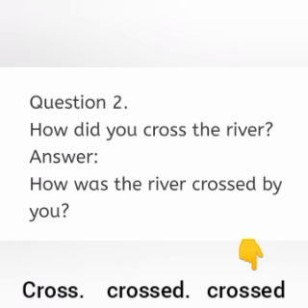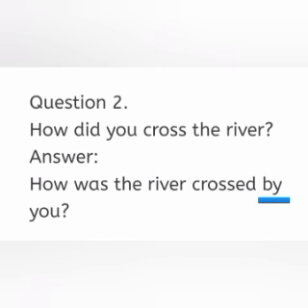We know very well that the past participle form of the verb must be used in the passive form, and then we have to add the by agent. Finally, subject to object transformation, you. So the answer is, how was the river crossed by you?